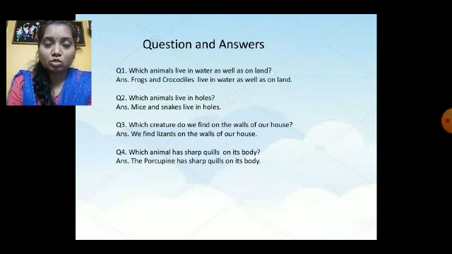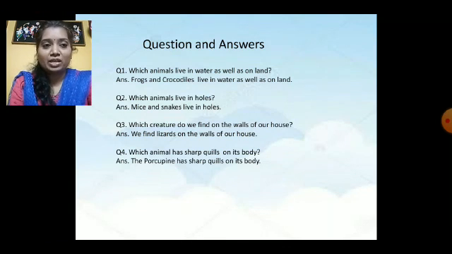Now the last question. Which animal has sharp quills on its body? The porcupine has sharp quills on its body. The answer is the porcupine has sharp quills on its body. So children, these are the question and answers. I want you all to learn them.